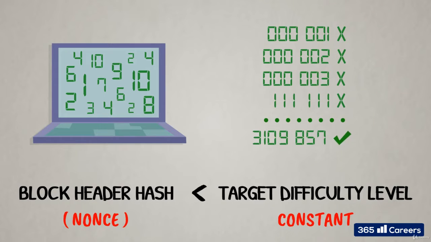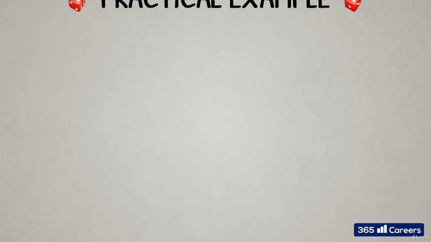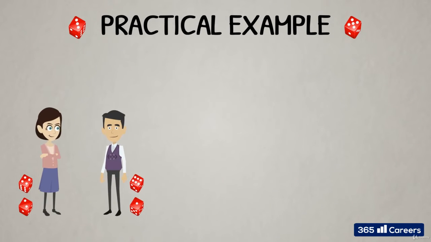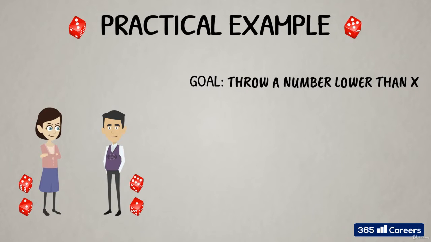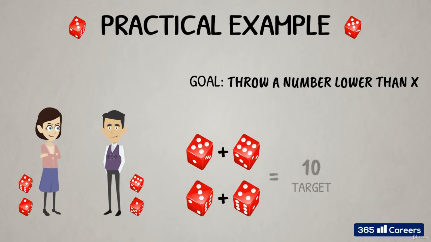To illustrate this with an easy-to-understand example, consider a game of dice. Two players play the game and compete with each other. Each throws 2 dice. The first one who manages to throw a sum of the 2 dice which is lower or equal to a predetermined target number wins. If the target level is 10, the game is relatively easy, as only combinations summing up to 11 and 12 cannot win. All other combinations win.